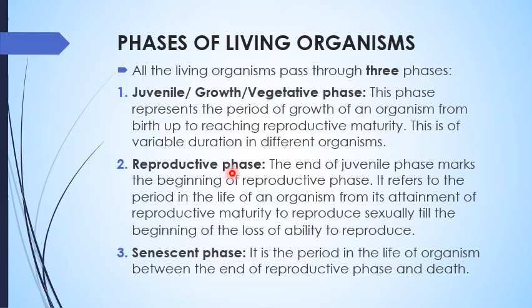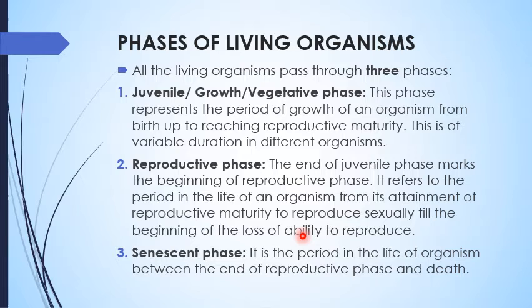The second is the reproductive phase. The end of the juvenile phase marks the beginning of the reproductive phase, and this is the period of the life of the organism from attainment of reproductive maturity till the beginning of the loss of ability to reproduce.